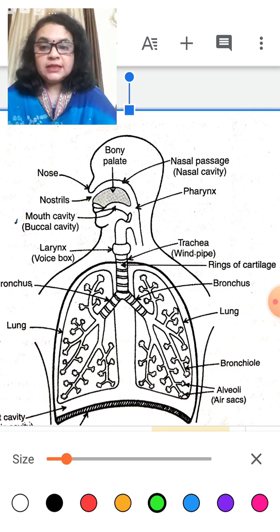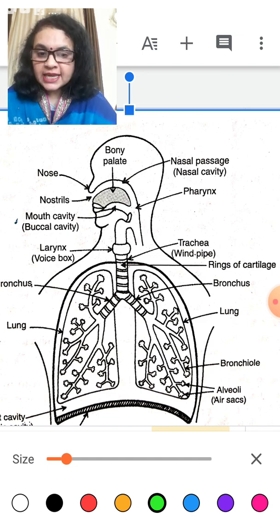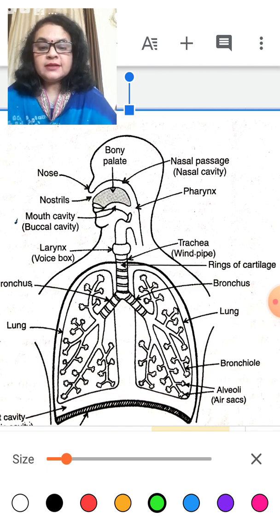By the process of diffusion, the oxygen which enters through the trachea, then the bronchi, and from the bronchioles to the alveoli, enters inside the blood capillary.